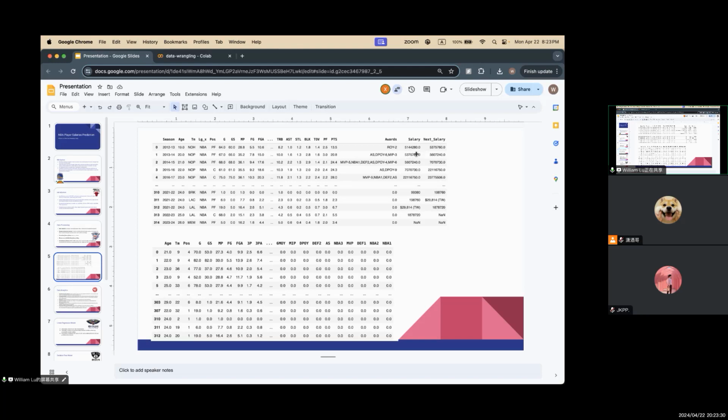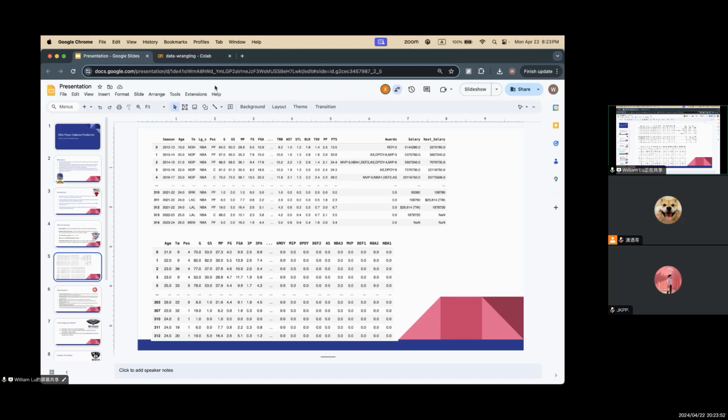So we take the salary from 2013 to 2014 to the first row. We create a new column to work as the next salary column. And the graph below is the result of our data cleaning.